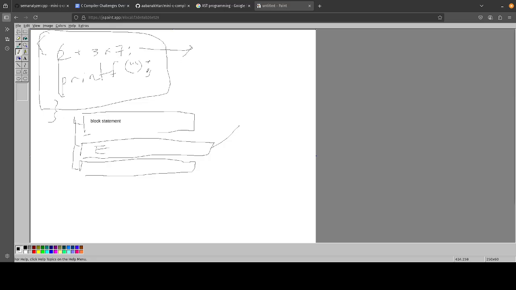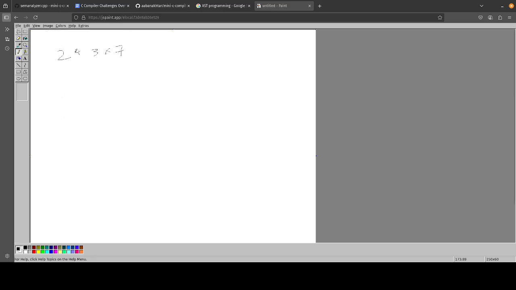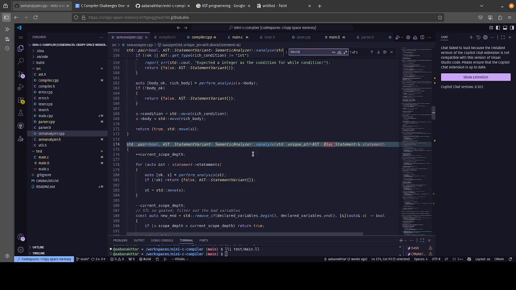Let me just do this real quick, right? So let's say you have a block statement and you have an int, like int q equals 5. You need to make sure that q cannot be accessed outside of here, meaning after the block has ended. So the way we do that is with something called a scope depth. This is something I stole from Crafting Interpreters as well. Pretty much the whole front end is kind of a mimicry, but anyway.